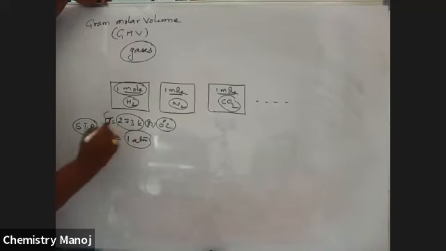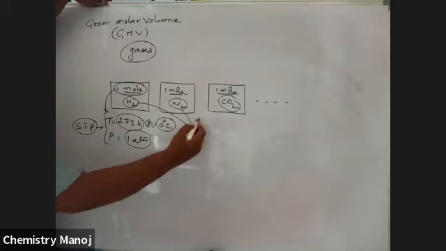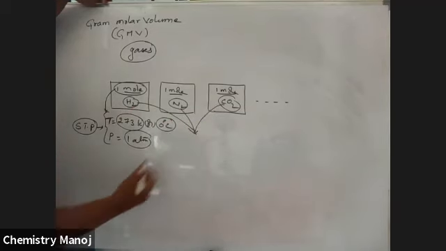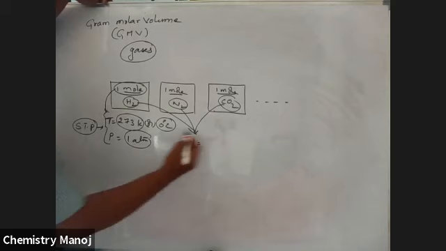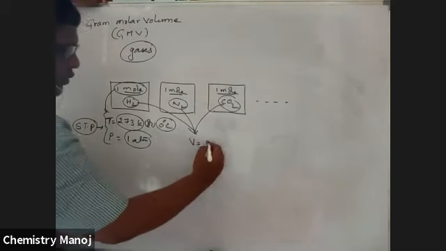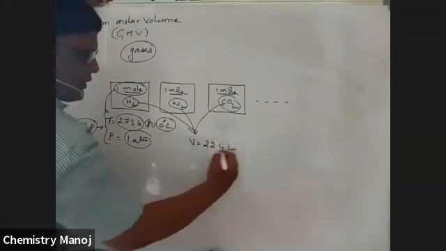At this temperature and pressure, 1 mole of gas is taken. Whatever the gas may be, either nitrogen, oxygen or CO2, if it is 1 mole, the volume occupied by that gas is 22.4 liters.